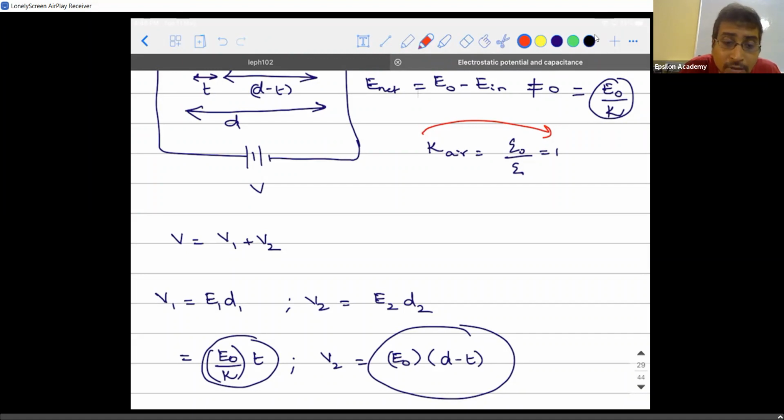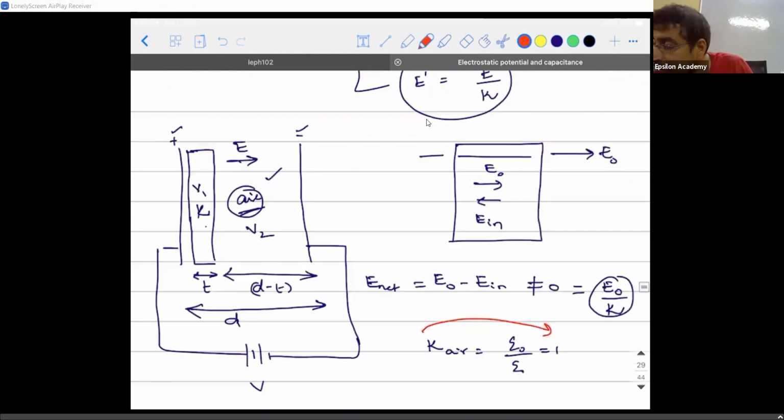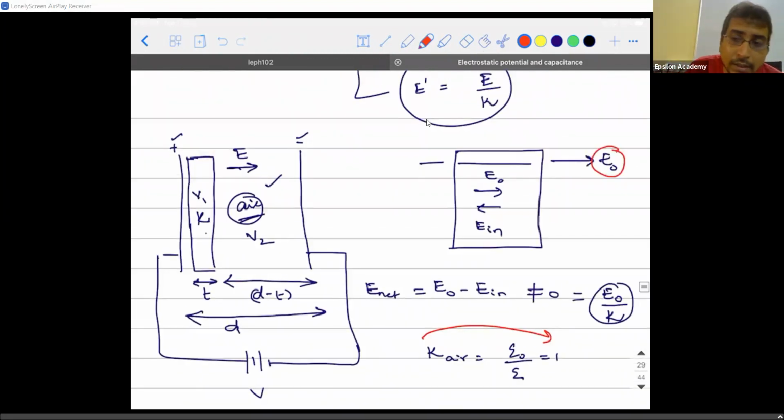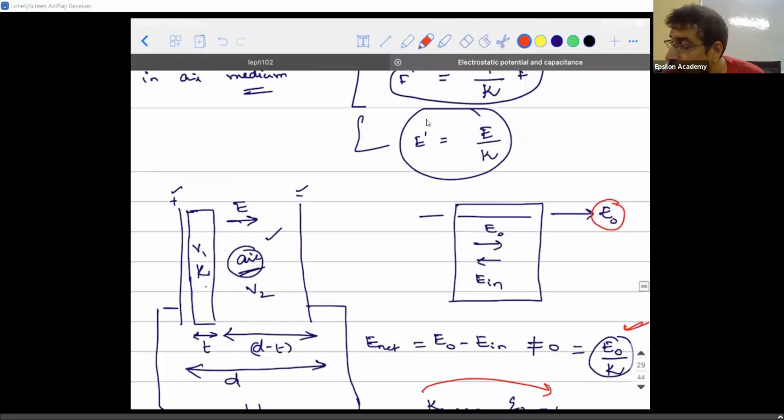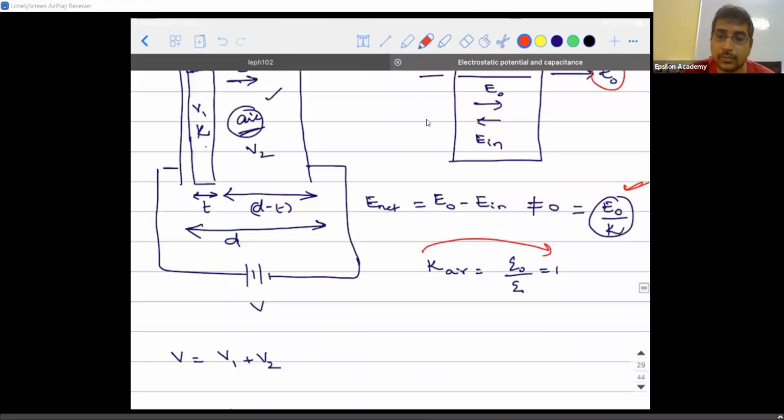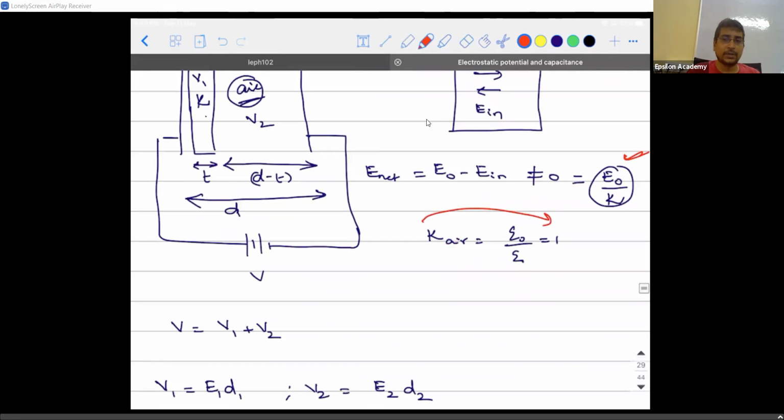It's not dielectric constant, it is dielectric medium. In a dielectric medium, if the electric field outside the dielectric medium is E naught, then the electric field inside the dielectric medium will become E naught by K. That is what I showed here, when I explained the concept of dielectric medium.